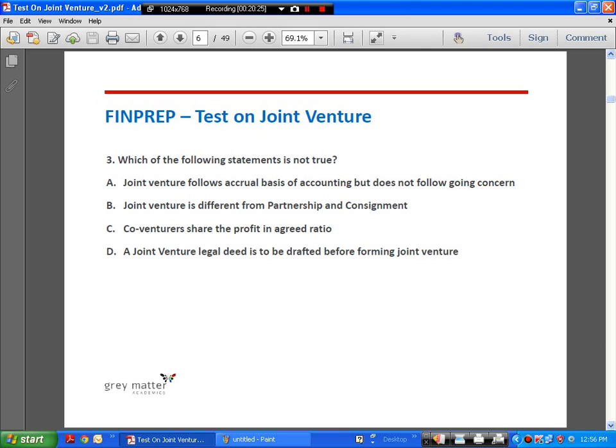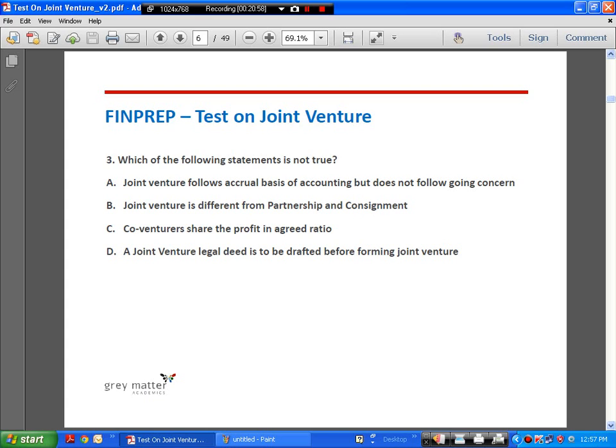Next, which of the following statements is not true? Which means we are looking for the false statement. Joint venture follows accrual basis of accounting but does not follow going concern. That is true. Next, joint venture is different from partnership and consignment. That is true. Co-venturers share the profit in agreed ratio. That is true. Suppose in your problem they do not mention the ratio in which the co-venturers have agreed to share the profits. It means they are going to share equally.